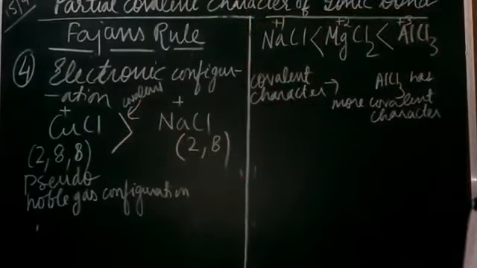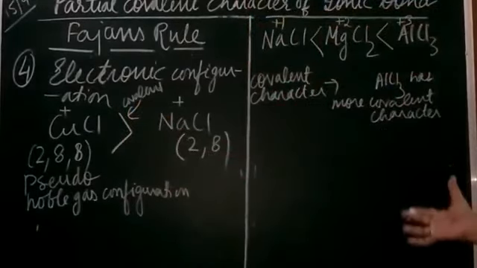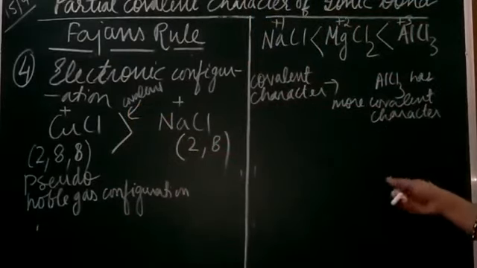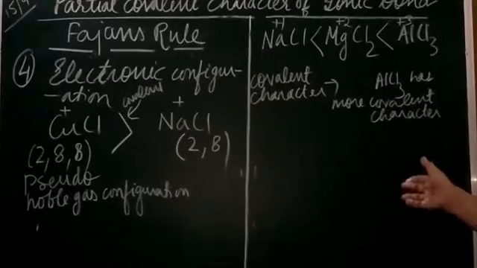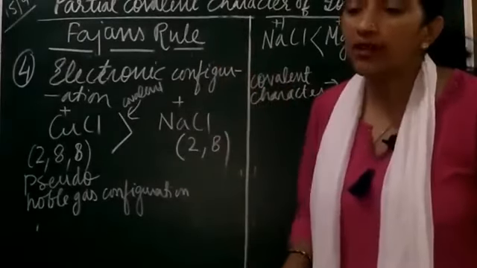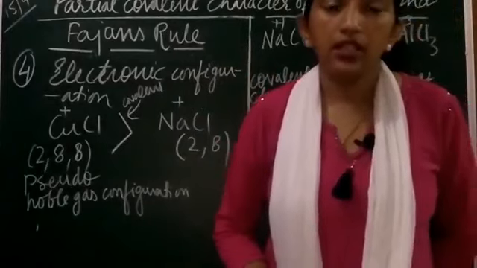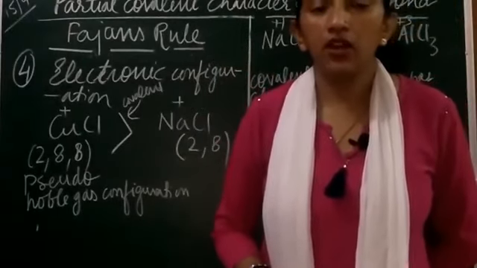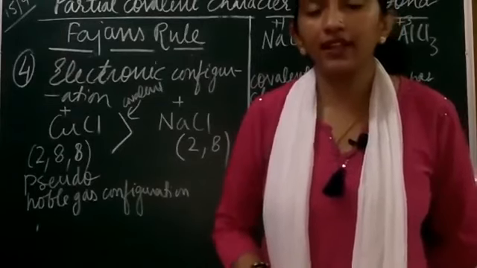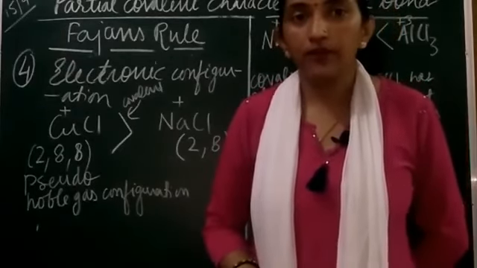Right students? So these rules, or you can say these factors, that is the size of the cation, size of the anion, the charges on the cation and anion, right, and the electronic configuration, all together formulate the Fajan's rule, which helps us to predict the partial covalent character of an ionic bond, right?